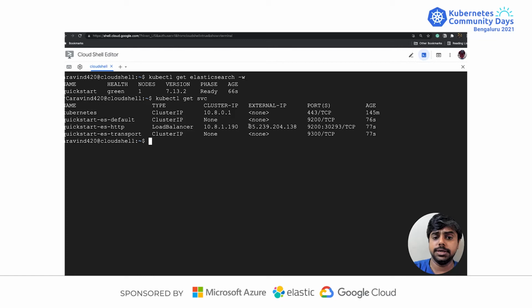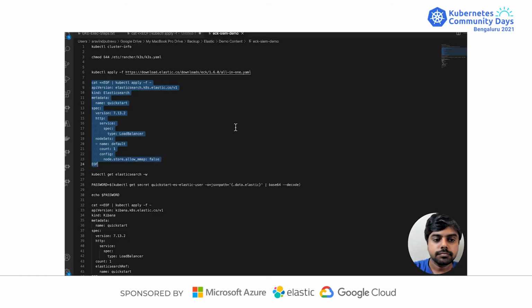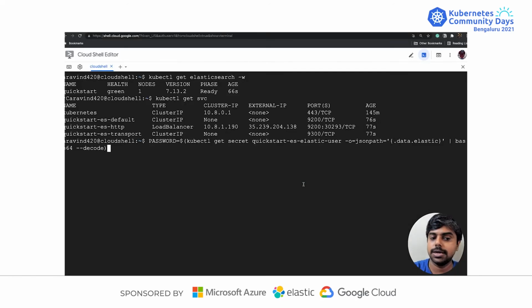But what about the password? I said that there will be TLS certificates as well as the secrets that would be created. By default, it's a secure deployment. So there is a way that you could go and get the password as well. It's in the Kubernetes secrets. I just got that into a variable called password.